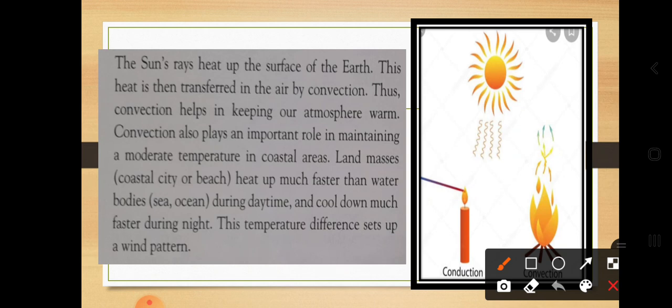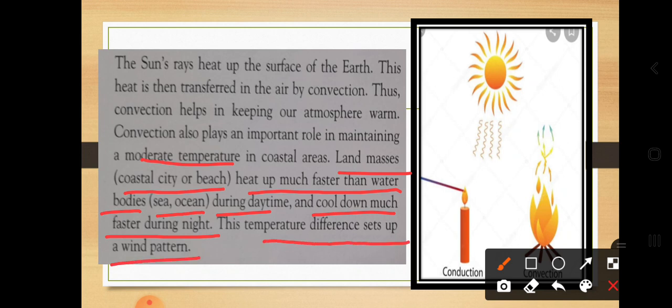So for moderating the temperature in the coastal area, convection helps the environment. Land masses like coastal cities or beaches heat up much faster than water bodies, that is sea or ocean, during daytime, and cool down much faster during night. This temperature difference sets off wind patterns.